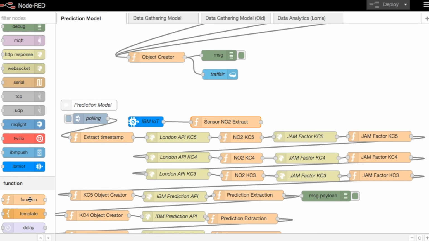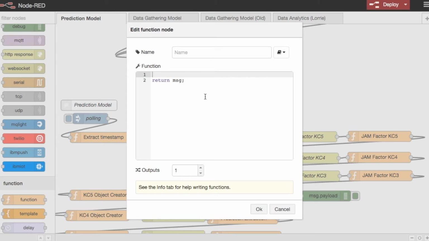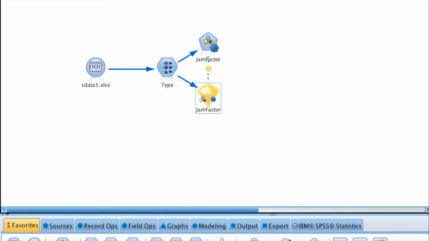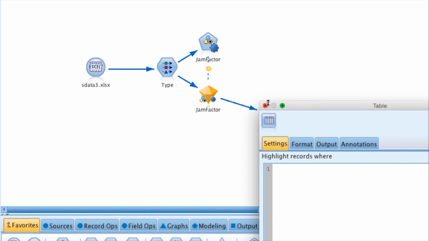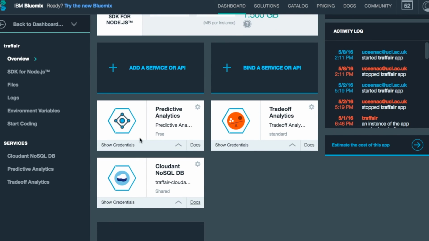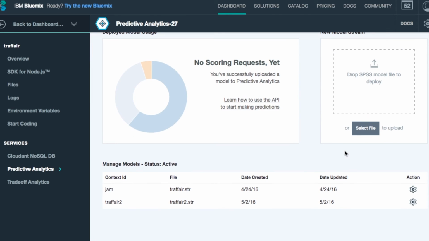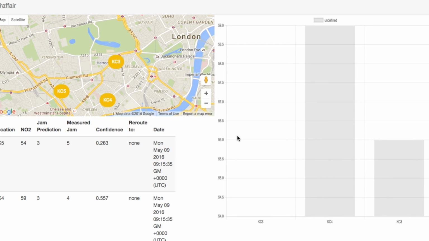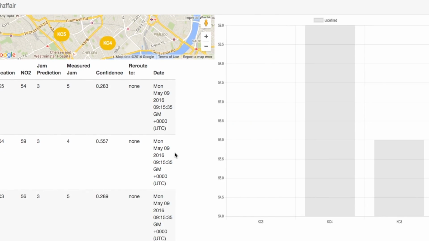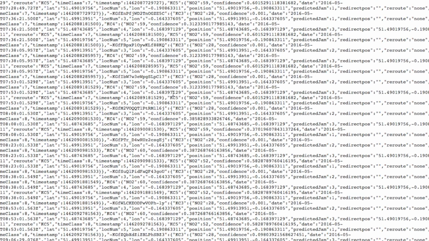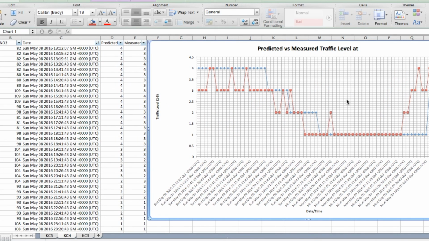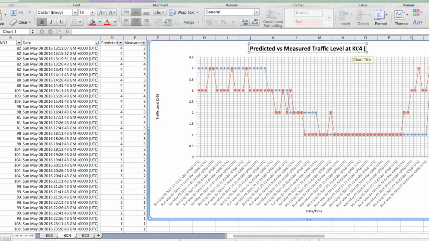The statistical model is built with IBM SPSS Modeler, based on the data gathered over a 2 week period from the London Air API and the Here Traffic API. This SPSS model is then uploaded to Watson's Predictive Analysis service and used in Node-RED as an API to predict the traffic levels. All of the predictive information is beautifully outputted in a user-friendly monitoring dashboard and also available as a public API. We then used Excel and MATLAB to perform offline analytics on the comparison between our prediction and the actual measured traffic levels.